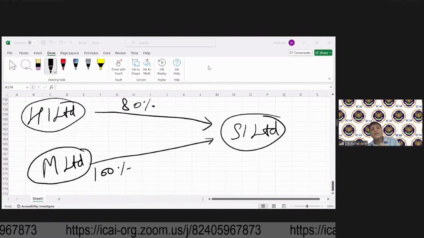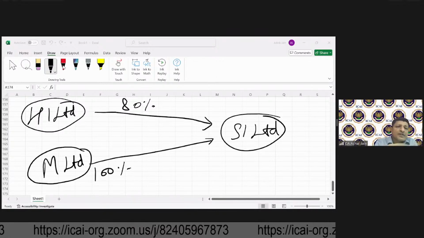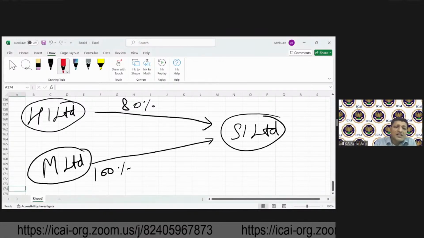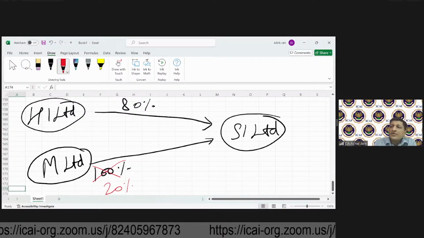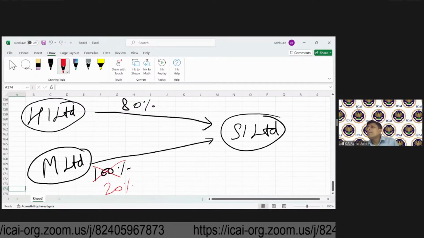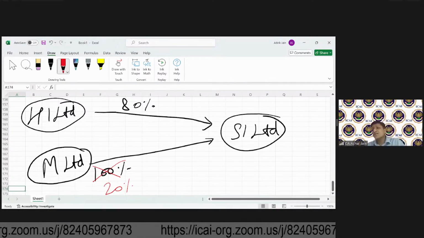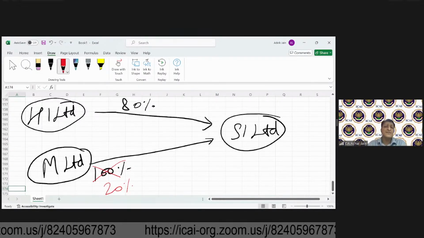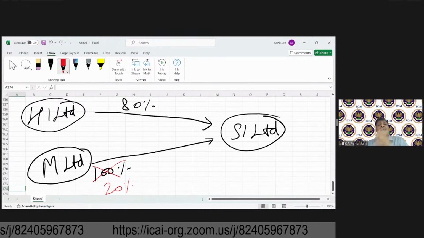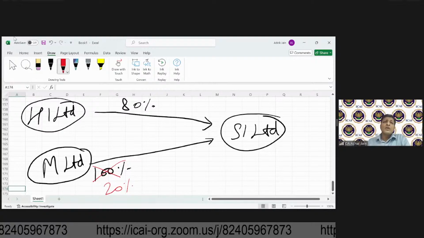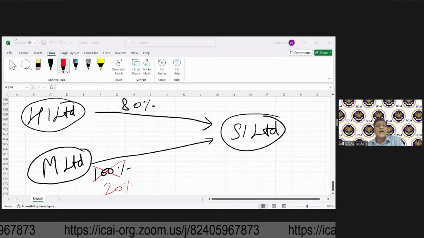Pratima is saying it will reduce to 20%. Kiran is also saying it will reduce to 20%. So we can write that. If you are saying this will reduce, that means now it will become 20%. And Harish is also saying it will become 20%. So tell me, in this case, after the acquisition, can we say that S1 Limited is wholly owned by H1?